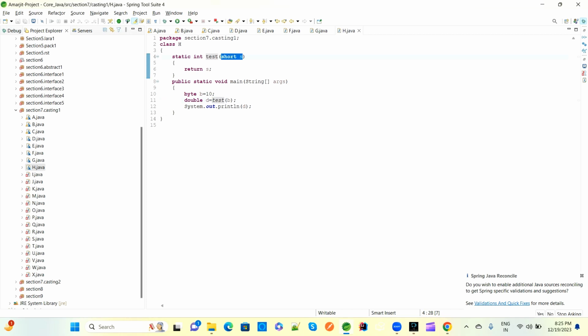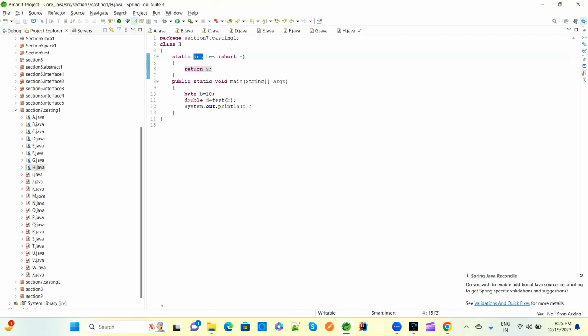Now whatever the short value has been assigned, 10, this value we are returning, because we have a static int type test. The return statement should be integer type, but here we are providing short type, because the byte has been converted to the short, and the short is in the return statement. So this return value will be converted to the integer because upcasting is happening. By default, the return will be considered as an integer here.